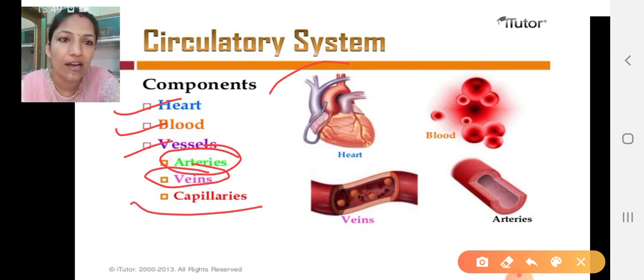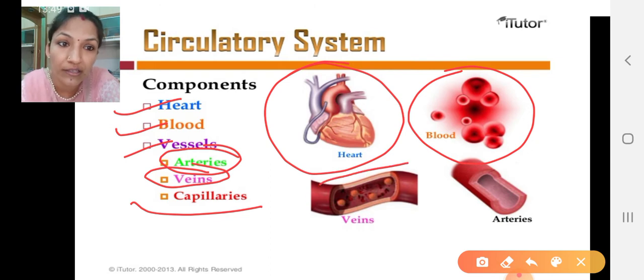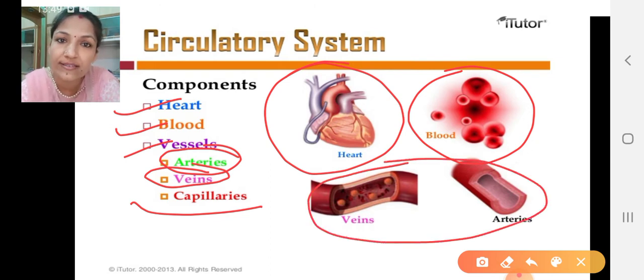Heart is the main pumping organ, blood is the medium which is going to transport things, and the blood vessels, arteries and veins, are what it is going to get transported through. Fine.